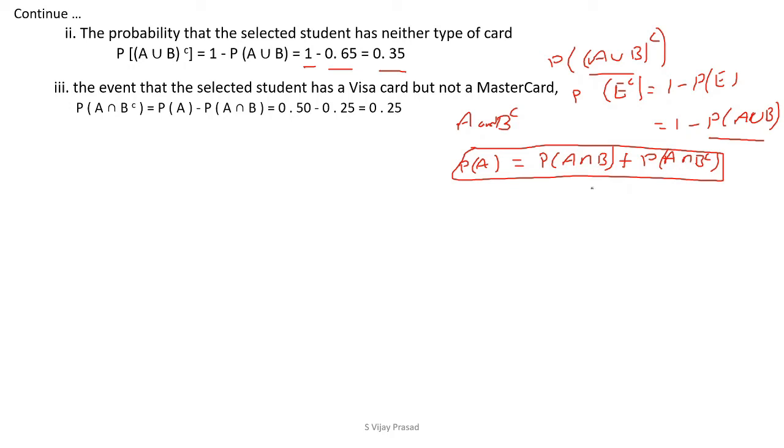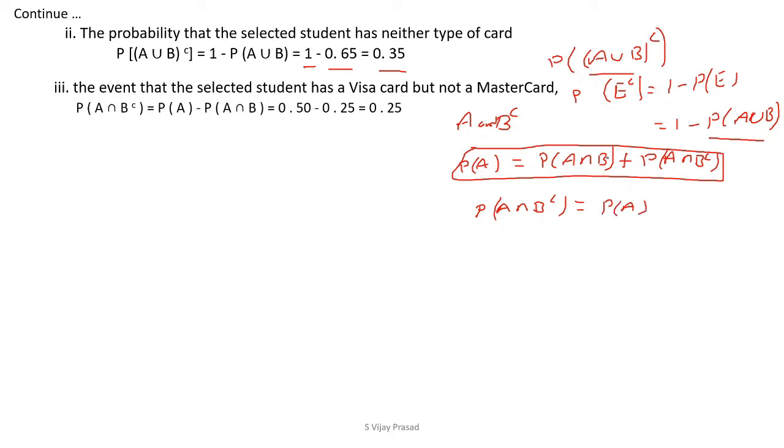From this we are going to write down P of A intersection B complement, that is the student having a Visa card but not having the MasterCard. This is the P of A, the student having only Visa cards.